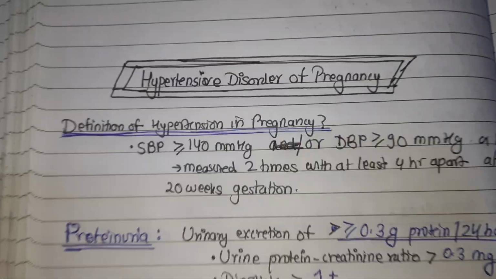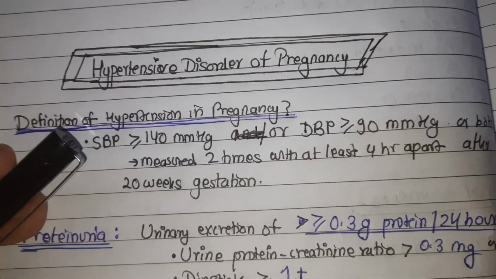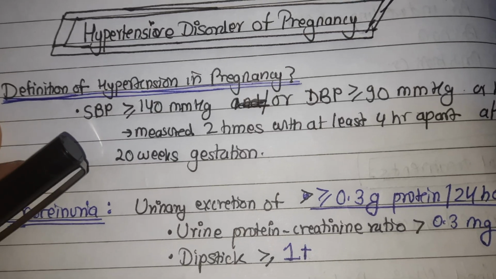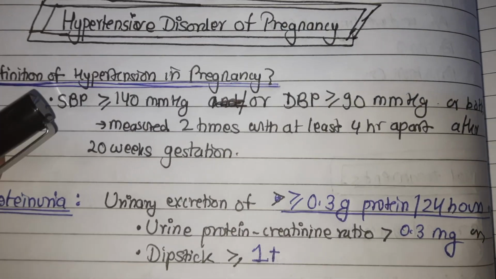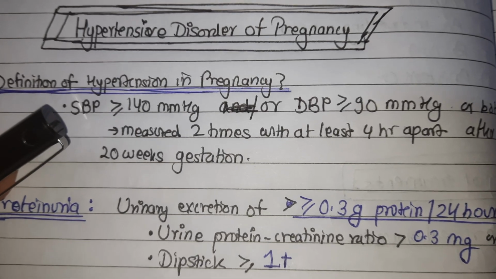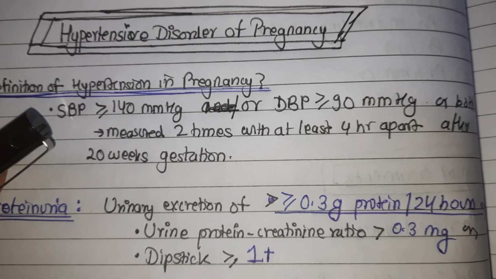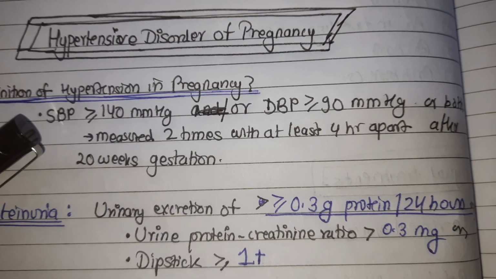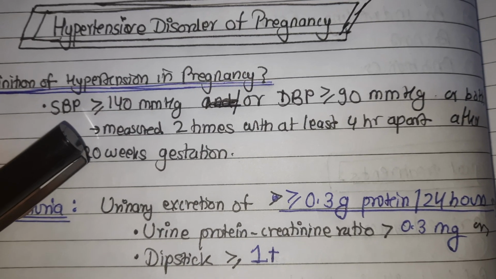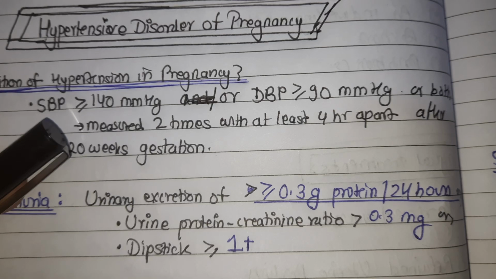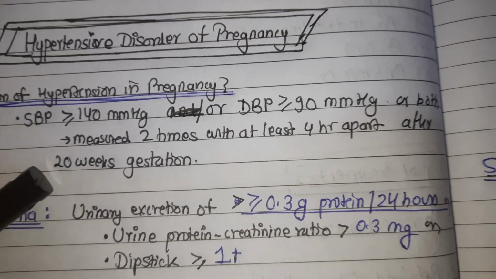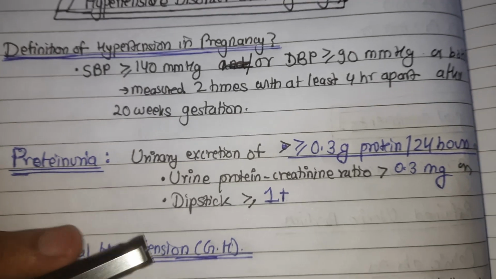So first of all, what is hypertension in pregnancy? Hypertension in pregnancy is defined as systolic blood pressure more than or equal to 140 millimeter of mercury, or diastolic blood pressure more than or equal to 90 millimeter of mercury, or both of these, when measured 2 times at least 4 hours apart after 20 weeks of gestation. And that was about hypertension in pregnancy.